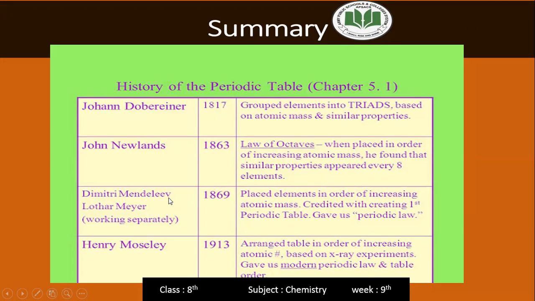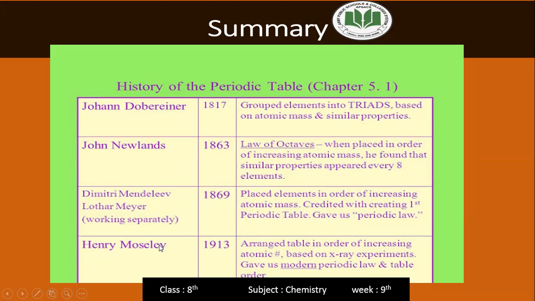Dmitry Mendeleev in 1869 placed elements in order of increasing atomic mass. He is credited with creating the first periodic table and gave us the periodic law. Yes, Mendeleev is the first scientist who gave us the periodic law.